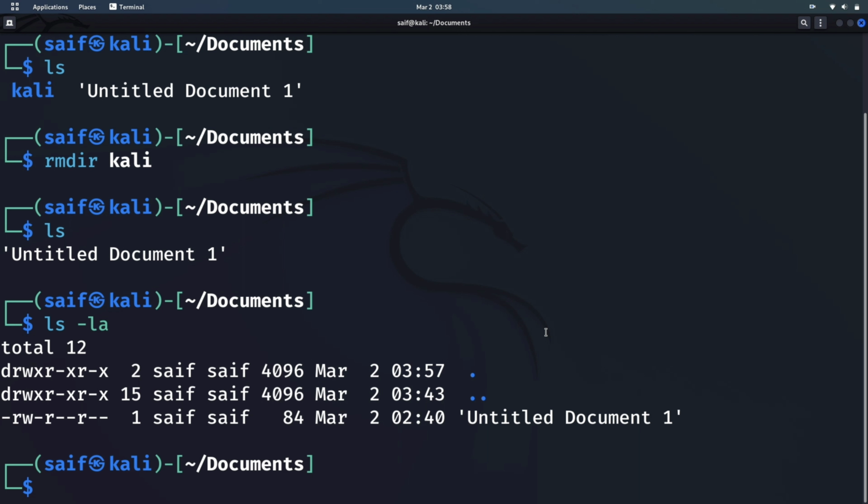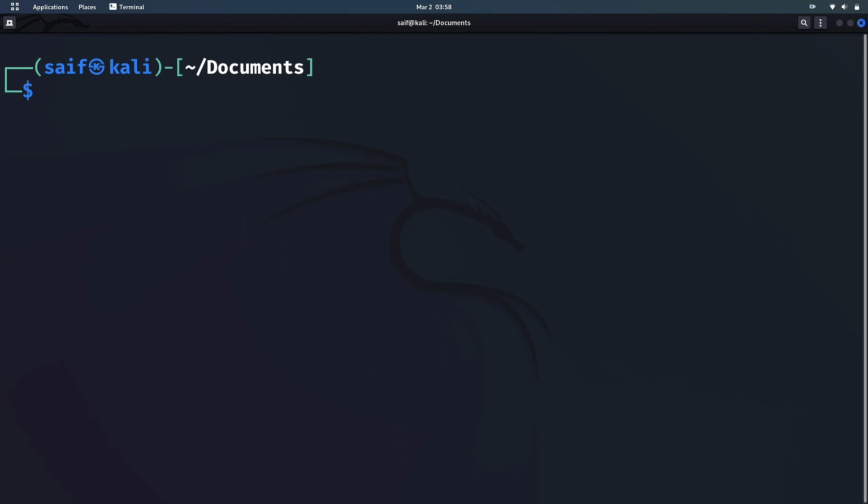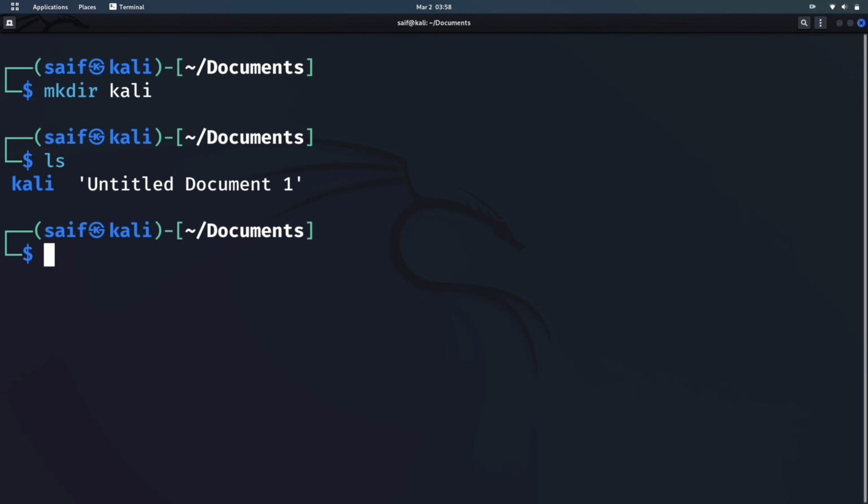The cp command copies a particular file from one place to the path we have given to it. For example, I want to copy this untitled document 1 file from here. Let me just create a new folder. First I want to clear the screen. Now I want to create a new directory so that we can move that file from here to there. mkdir kali. I again created the kali folder, and now when I ls here, as you can see, two items are present here: the kali folder that I just created and this document that I want to copy from this documents folder to this kali folder.